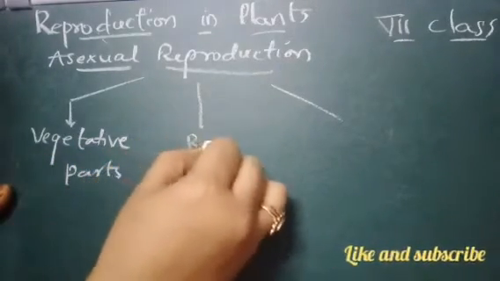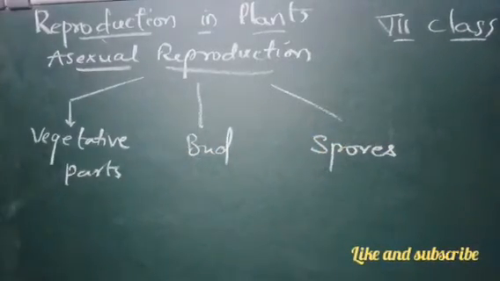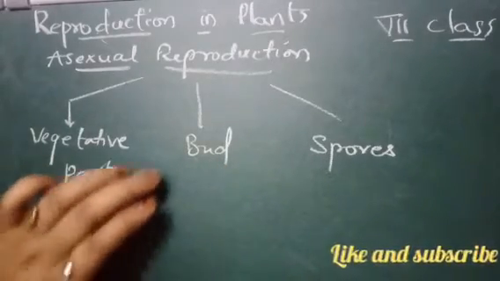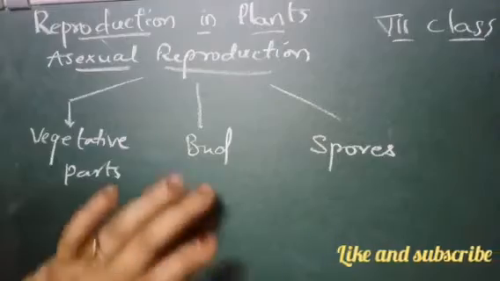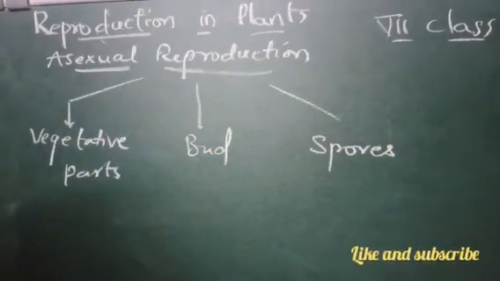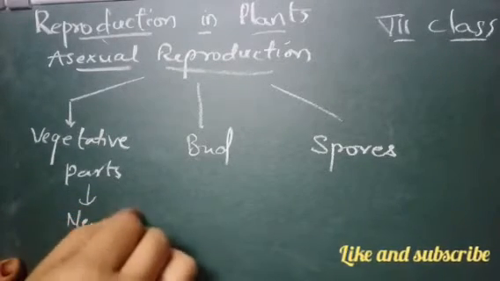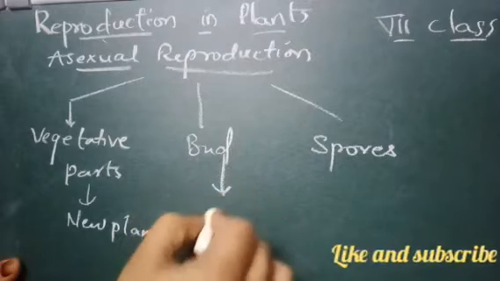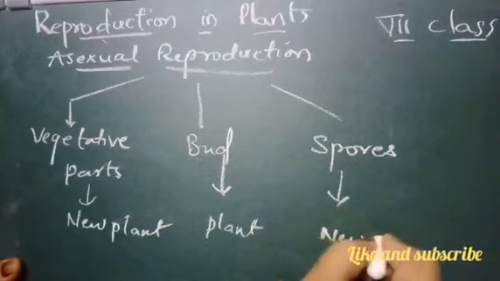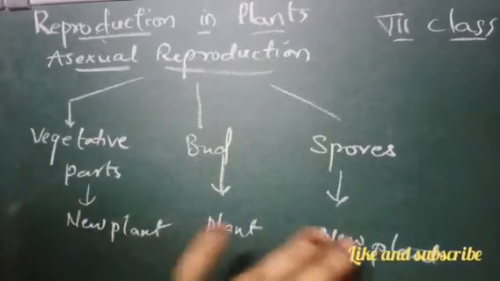Second is bud, third is spores. These are the three types of asexual reproduction. Vegetative parts are used in reproduction, buds are used in reproduction, spores are used in reproduction. So these three will give new plants directly, with no fertilization, no pollination, nothing.